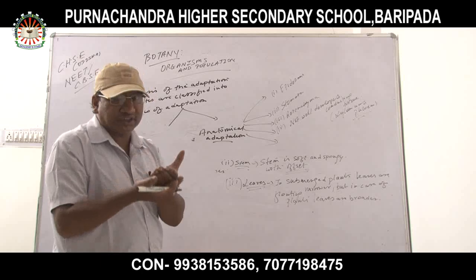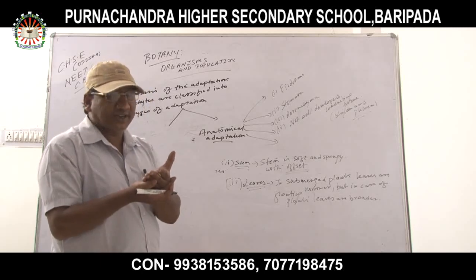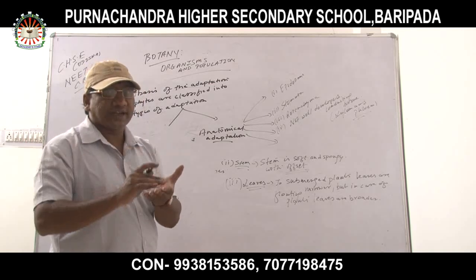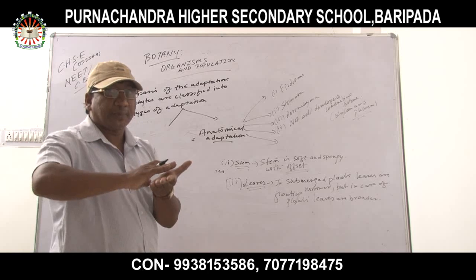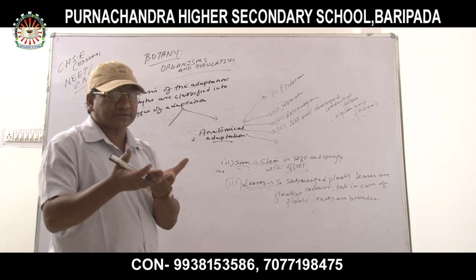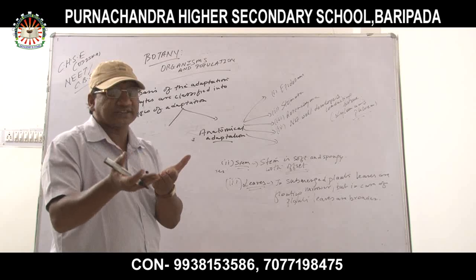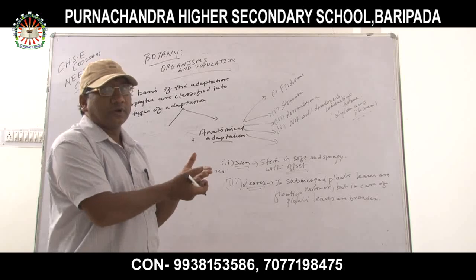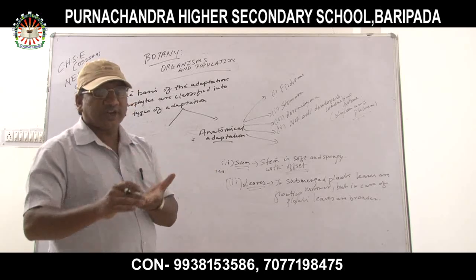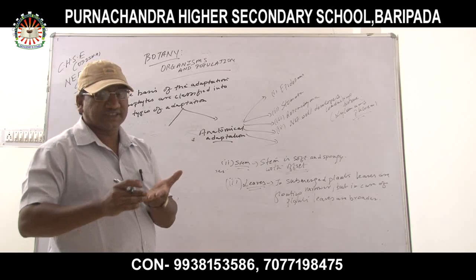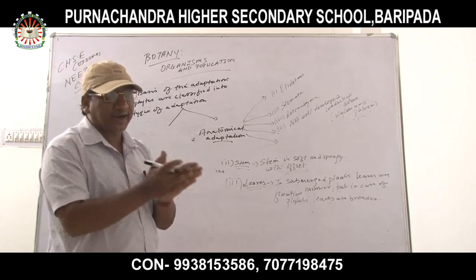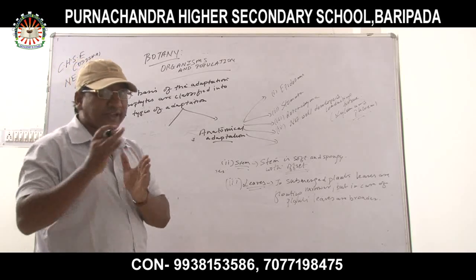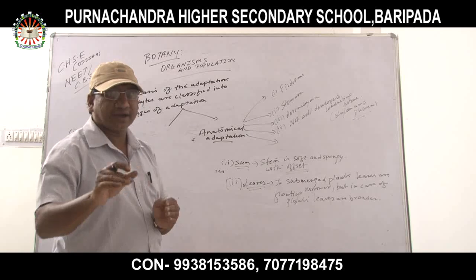That is, the lower surface of the leaf in mesophytic plants. But in the case of floating hydrophytes, stomata are abundant on the upper surface of the leaf, not on the lower surface. Generally we know that stomata are present at the lower surface of the leaf, called the abaxial region. But in floating plants, stomata are present at the adaxial region, the upper surface of the leaf, and that kind of stomata is said to be epistomatic. But in submerged plants, stomata are absent.